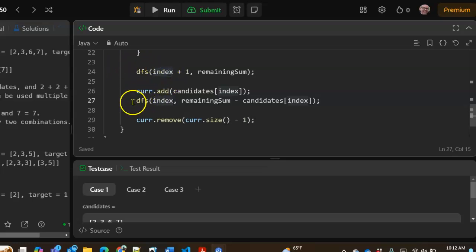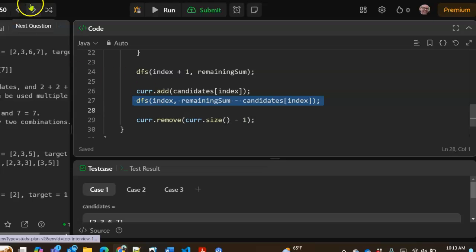We're also going to consider that we can use the same number more than once, so we continue the depth first search on the same index. So we've covered both possibilities: moving forward to the next candidate, and continuing with the same number. All right, let's try it.